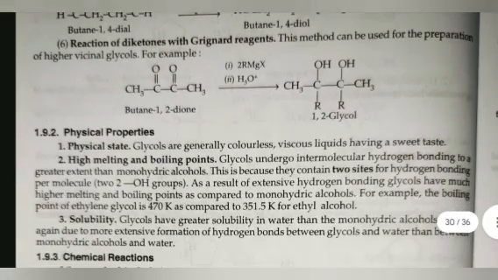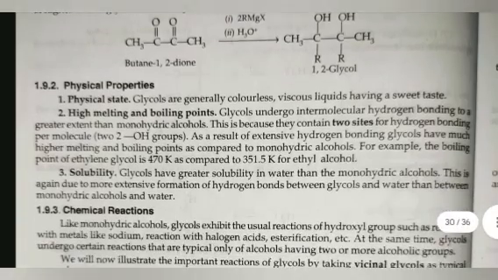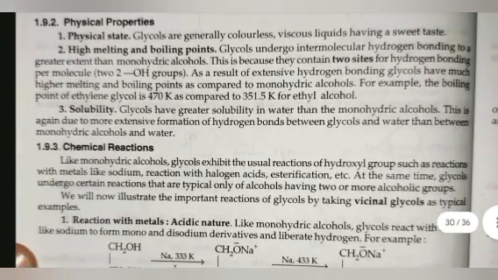Reaction of diketone with Grignard reagent. This method can be used for the preparation of higher vicinal glycols. For example, butane-1,2-dione gives rise to a 1,2-glycol. Physical properties. First is physical property.